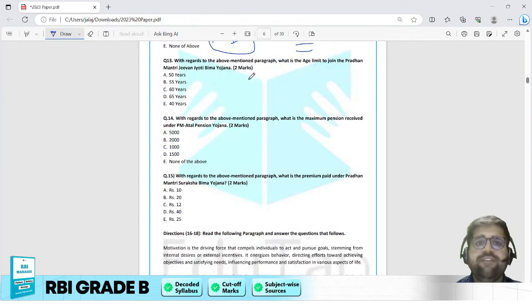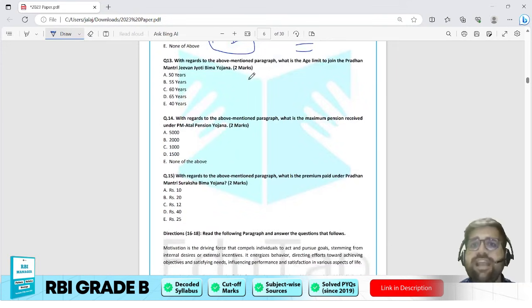Question number 13. With regards to the above mentioned passage, what is the age limit to join? Now, age limit to join.